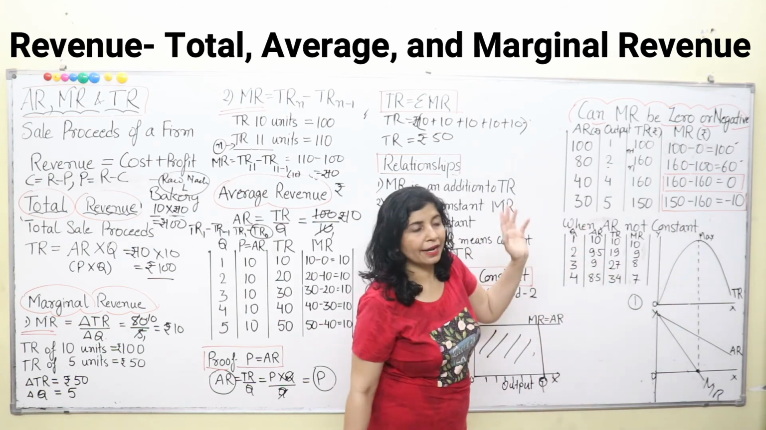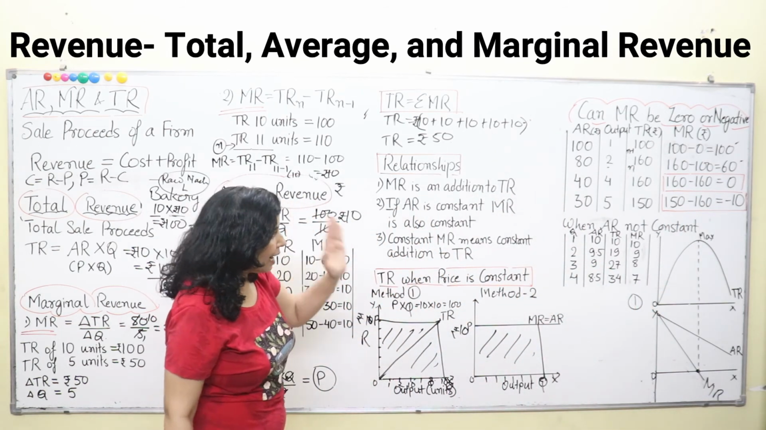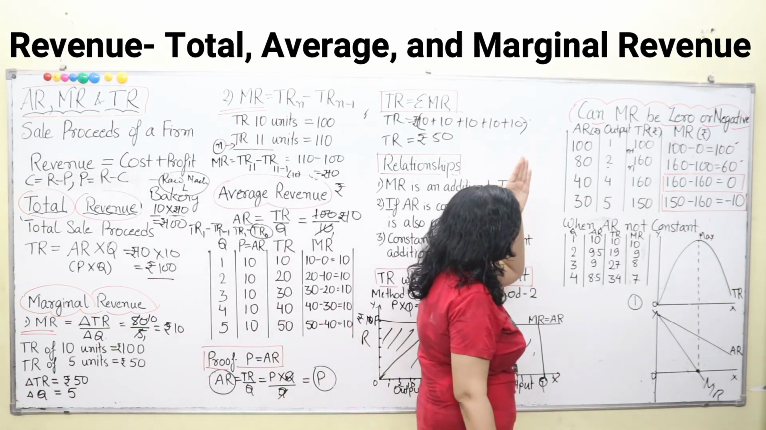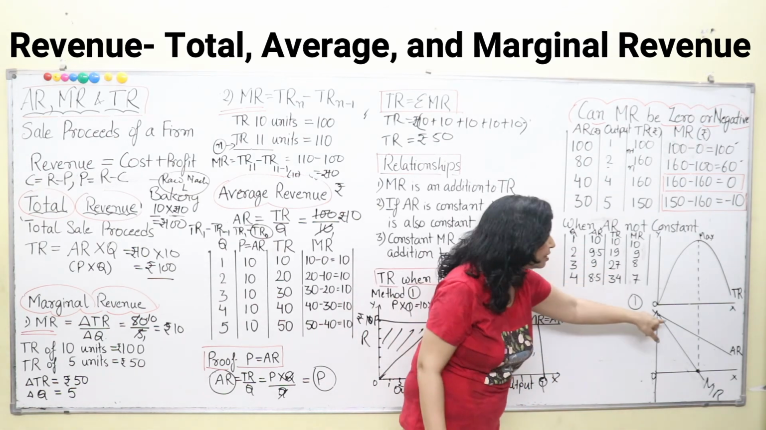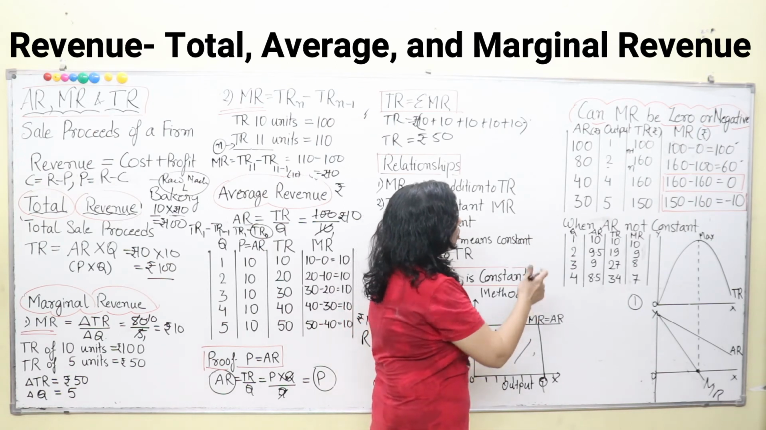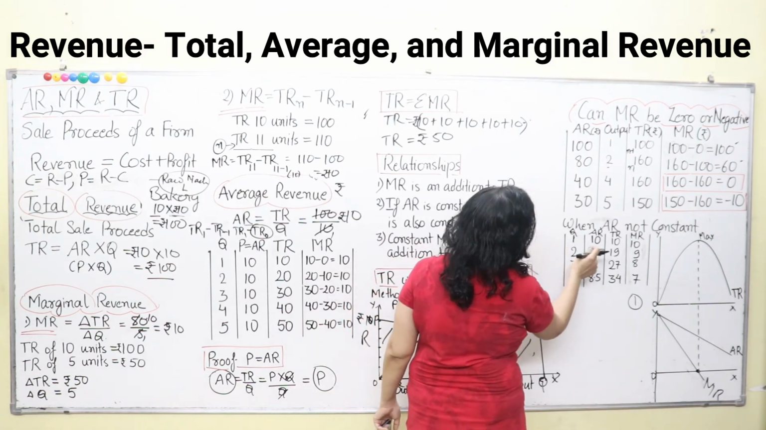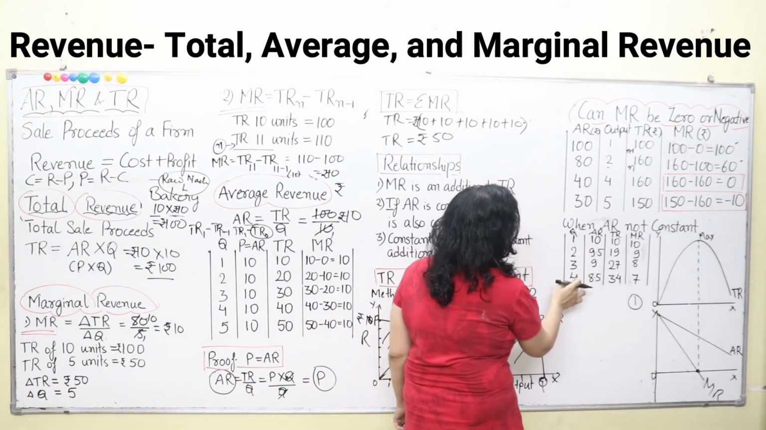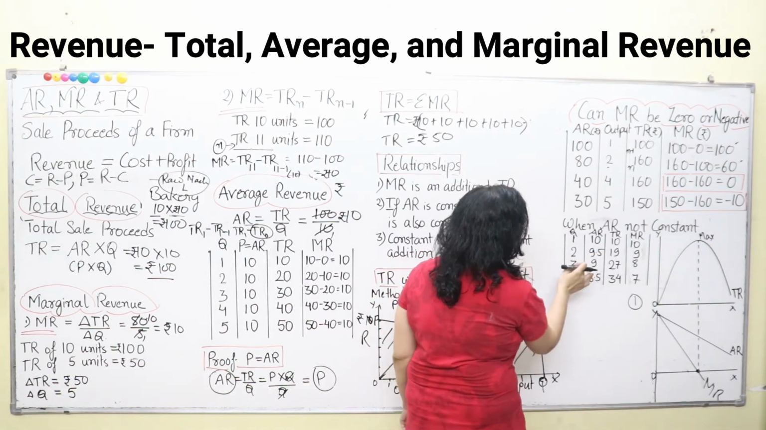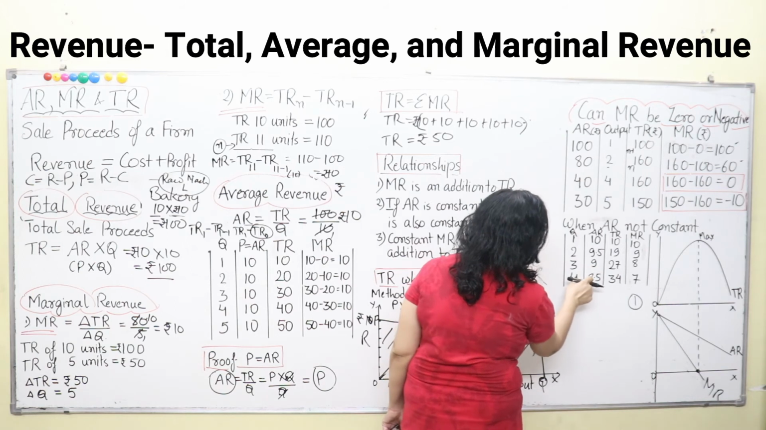So it can be 0 and negative also. And what is the rate of decrease in this average revenue and marginal revenue? Then we have to see, and then we will see this graph. Now here for 1 unit of output, average revenue is 10. Suppose we are seeing that average revenue is 10. For 2 it's 9.5, for 3 it is 9, and for 4 it is 8.5.